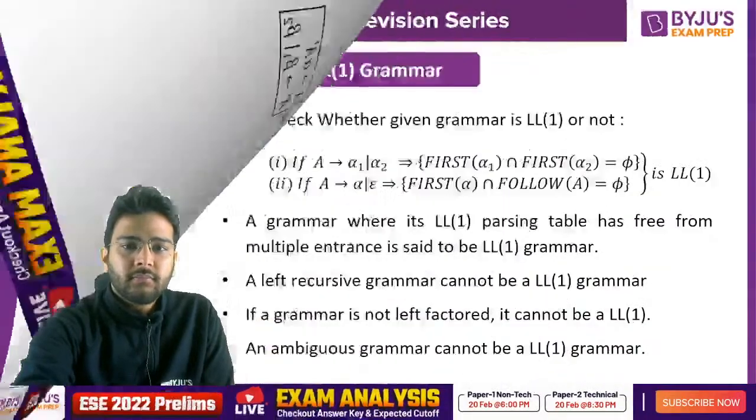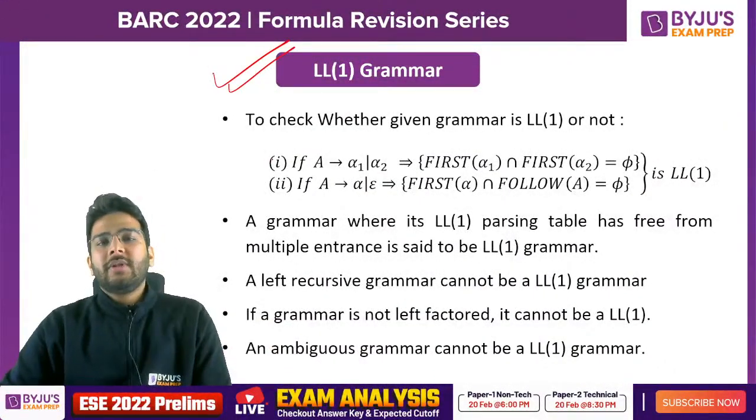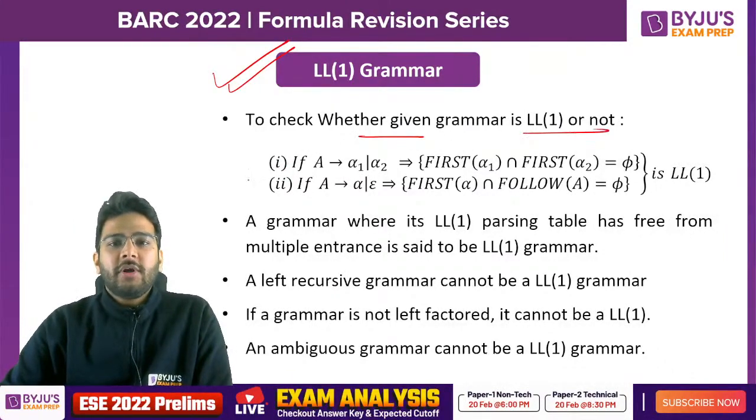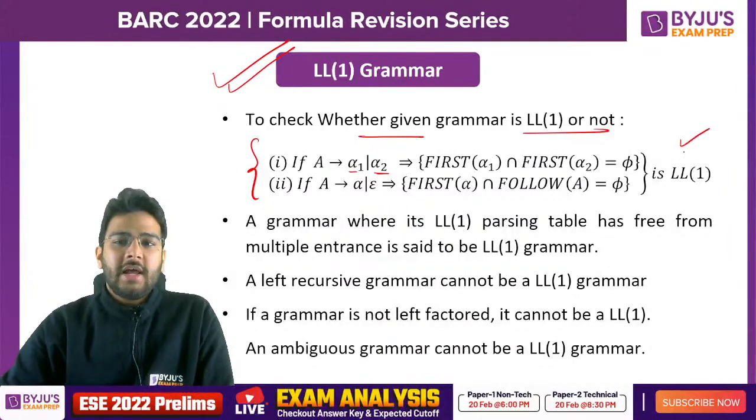Clear? Now let's talk about LL1 grammar. How to check whether a given grammar is LL1 or not? To check this, we have these two rules. If A derives alpha 1 or alpha 2, you have to find first of this one and first of this one, and take the intersection. If the intersection is equal to phi, then it is LL1.